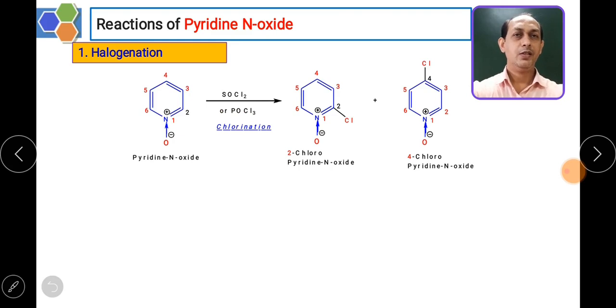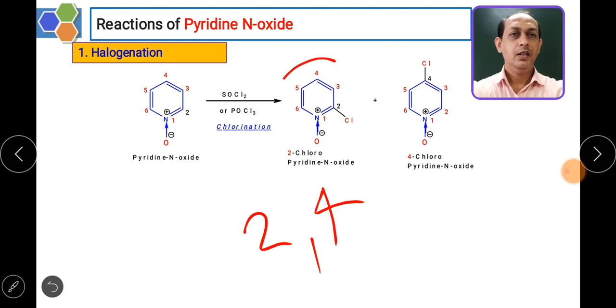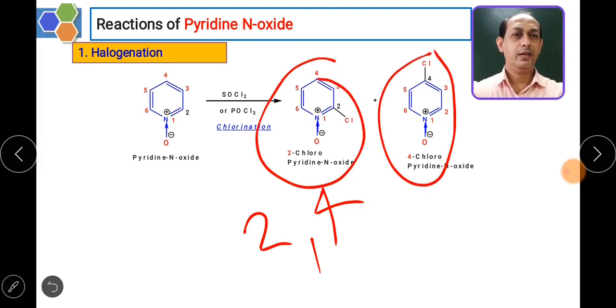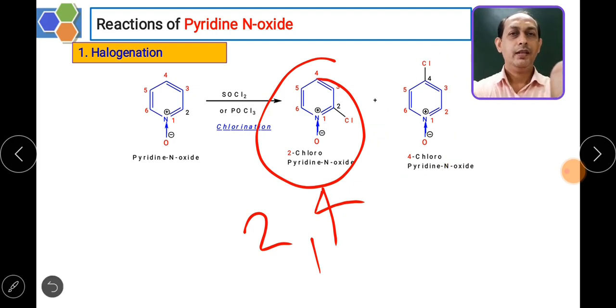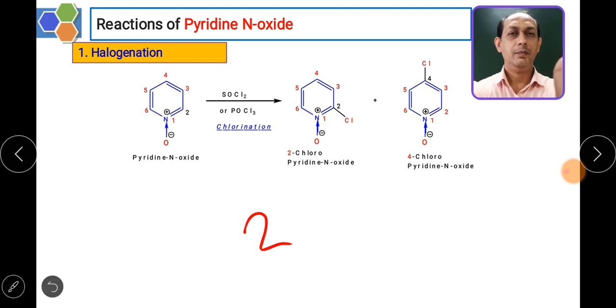In aromatic electrophilic substitution for pyridine N oxide, the 2 and 4 positions are electron rich. So the incoming electrophile will go at the 2 and 4 positions, and you will get a mixture of two compounds: 2-chloropyridine N oxide and 4-chloropyridine N oxide. So you get a mixture for chlorination of pyridine N oxide.